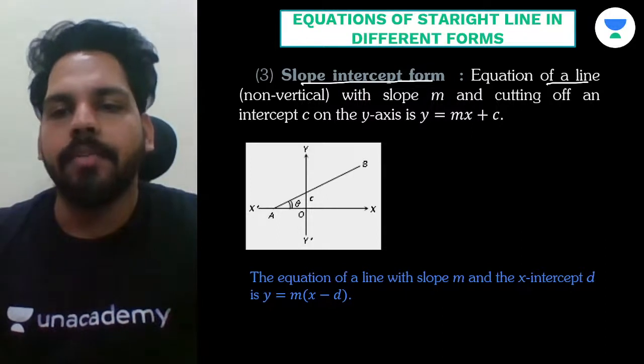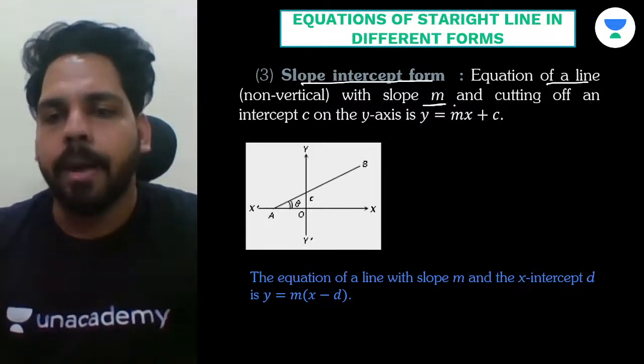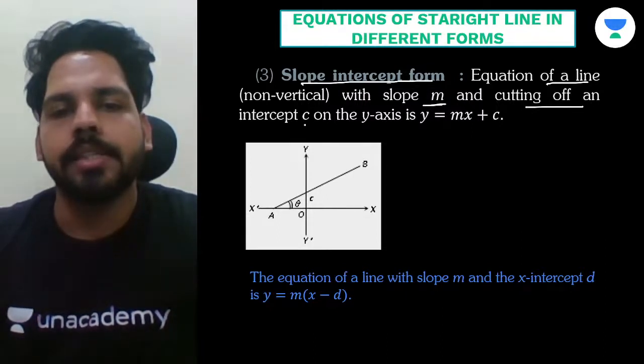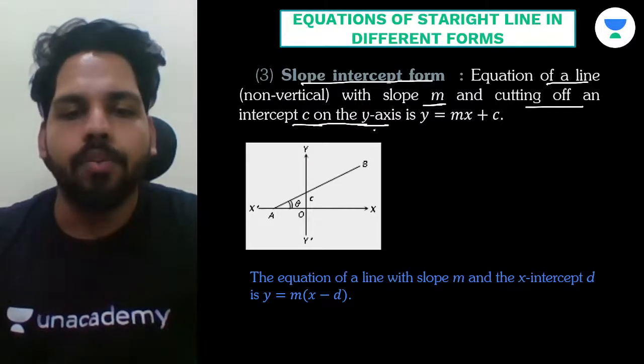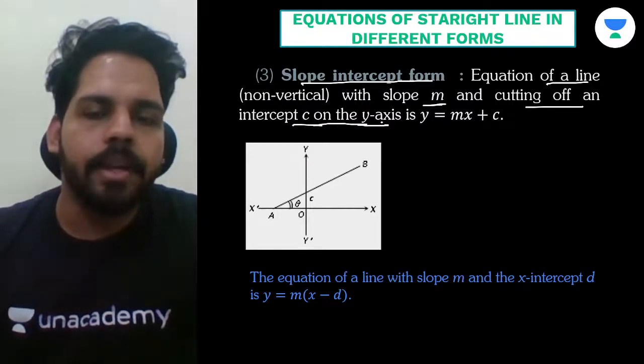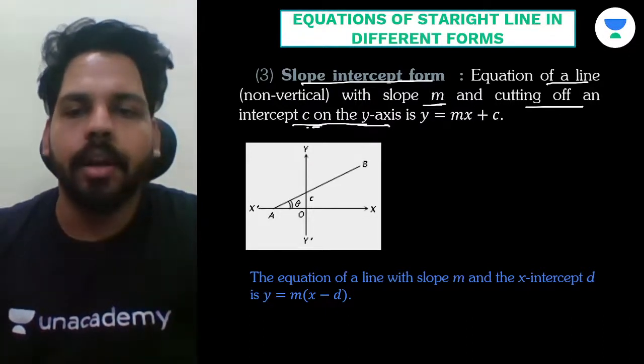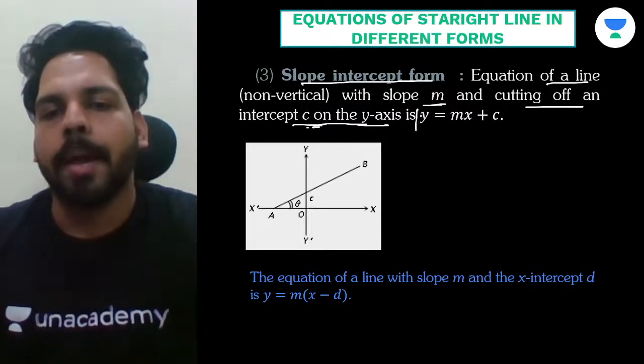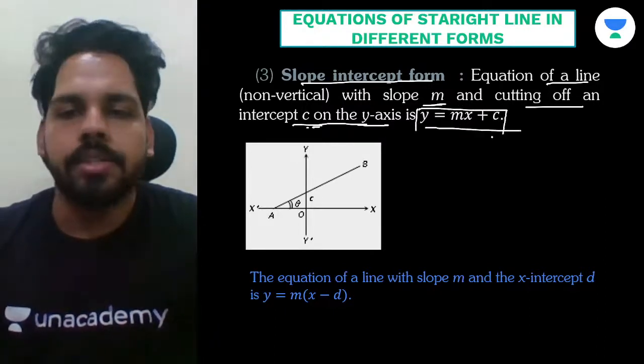So if a line has slope m and cuts off an intercept c on the y axis, at the point c on the y axis, then the equation will be y equals mx plus c.